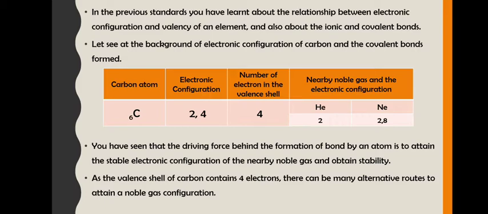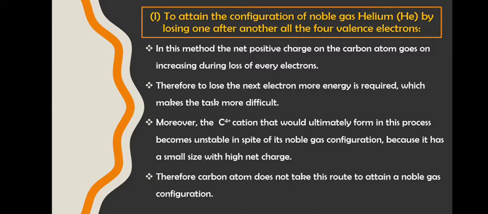Now, as the valence shell of carbon contains 4 electrons, there can be many alternative routes to attain a noble gas configuration, correct? First, to attain the configuration of noble gas helium by losing one after another all the 4 valence electrons.